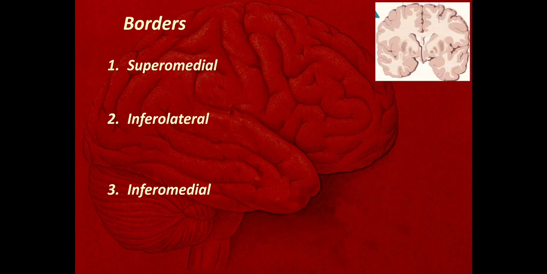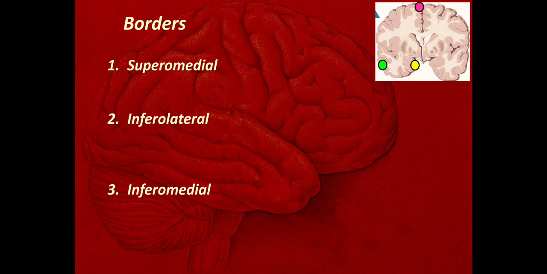Again, in the coronal section we'll see these three borders. The first border here is the superomedial border. It is present superiorly and medially. This is the inferolateral border, and this one is the inferomedial border. So these are the three borders of the cerebrum. The superomedial border is placed superiorly and medially. Then in the lower part there are two borders: this is the inferolateral border and this one is the inferomedial border.